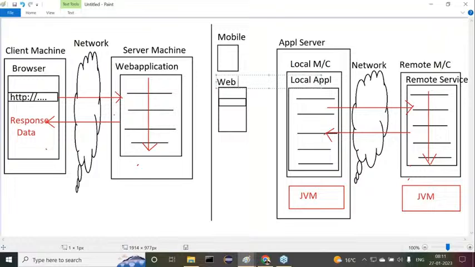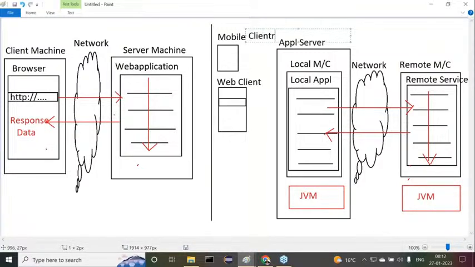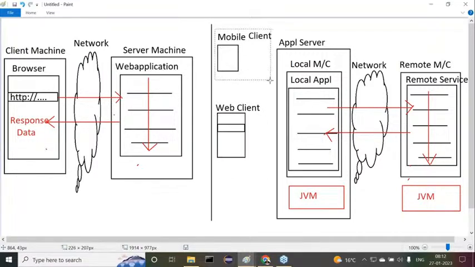Observe carefully. Got my point or not? This may be a mobile client or it may be a web client. Anything, it may be anything. Like this, we are able to have so many components, so many clients available. Observe carefully, like this so many clients exist here.